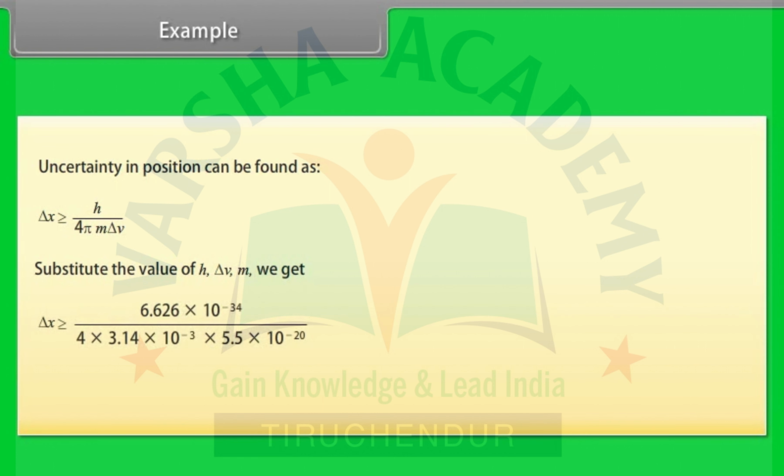We get delta x greater than or equal to 6.626 into 10 raised to the power minus 34 divided by 4 into 3.14 into 10 raised to the power minus 3 into 5.5 into 10 raised to the power minus 20. Delta x is greater than or equal to 9.59 into 10 raised to the power minus 13 meter.